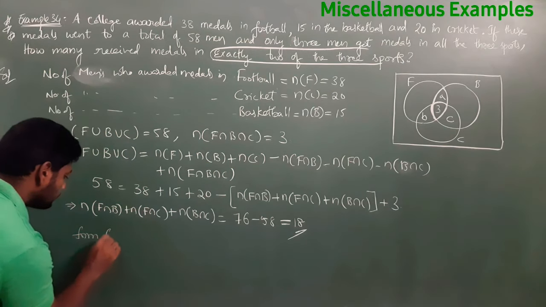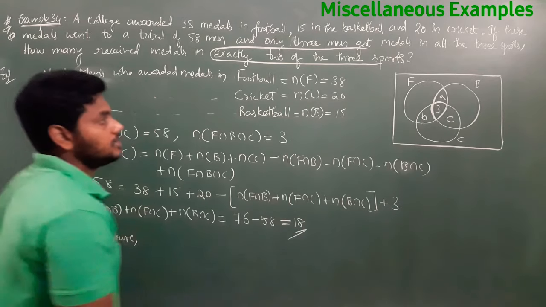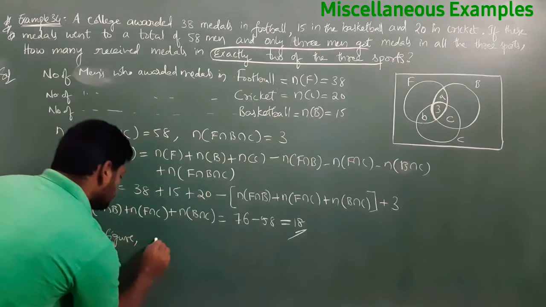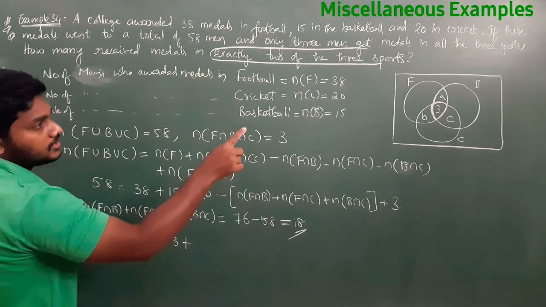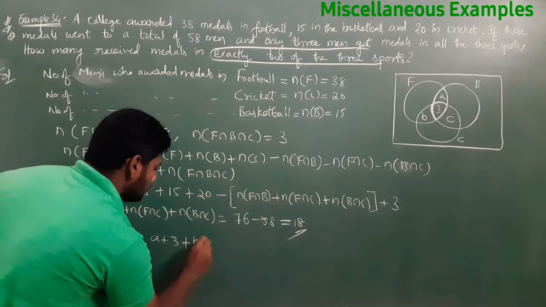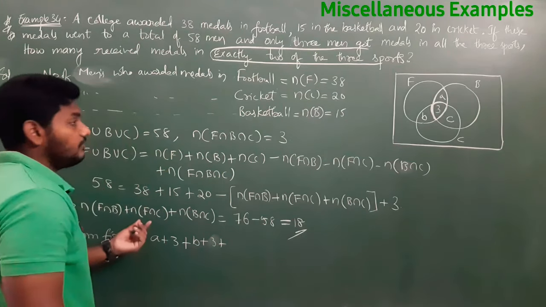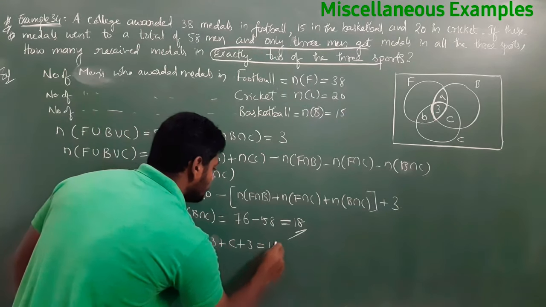From the figure, what is n(F ∩ B)? n(F ∩ B) is A plus 3, right? A plus 3 plus what is n(F ∩ C)? F ∩ C is B plus 3. Next, n(F ∩ B ∩ C) is nothing but C plus 3, which is equal to 18.